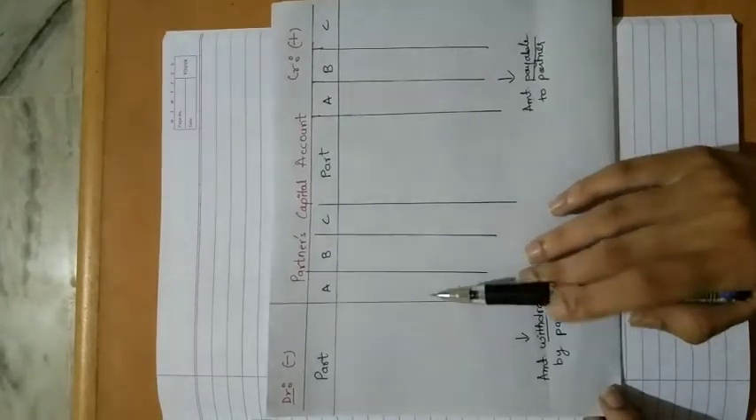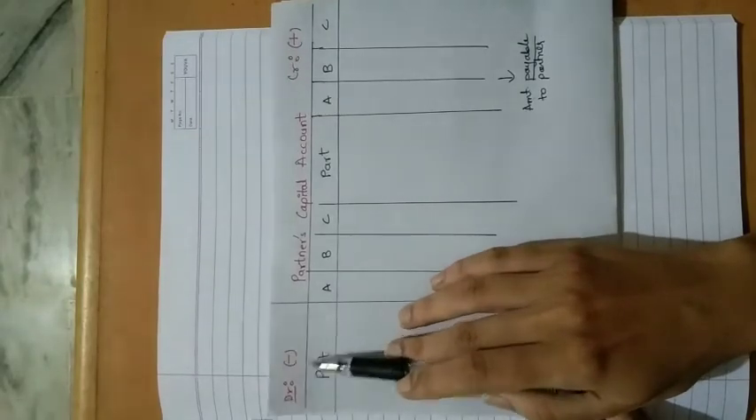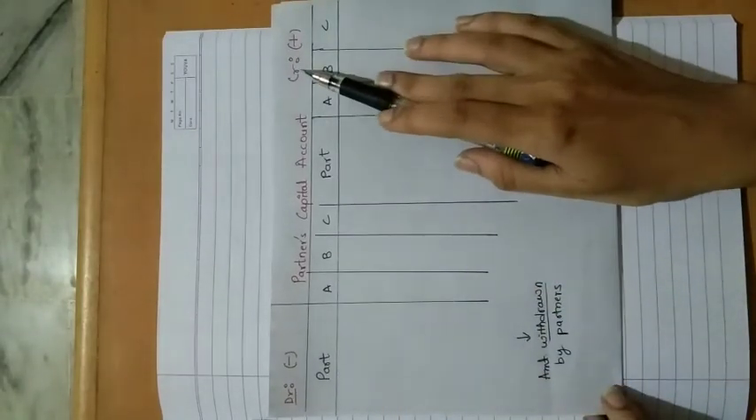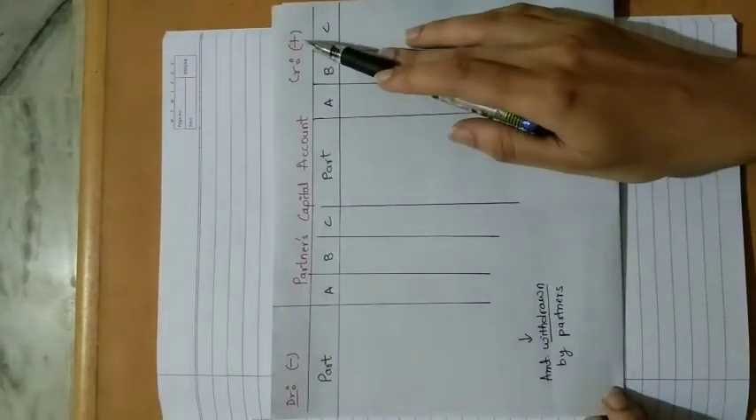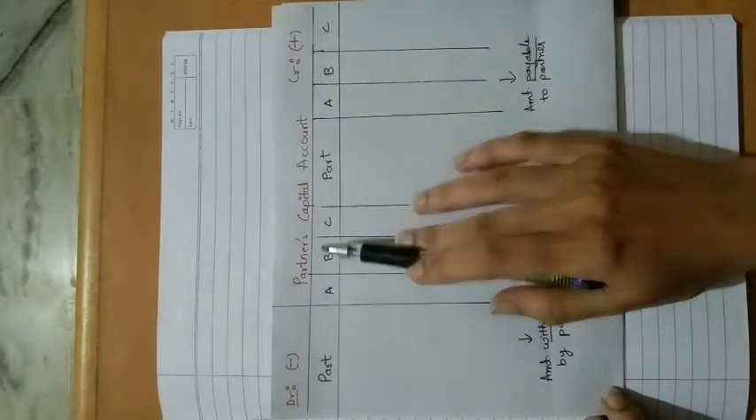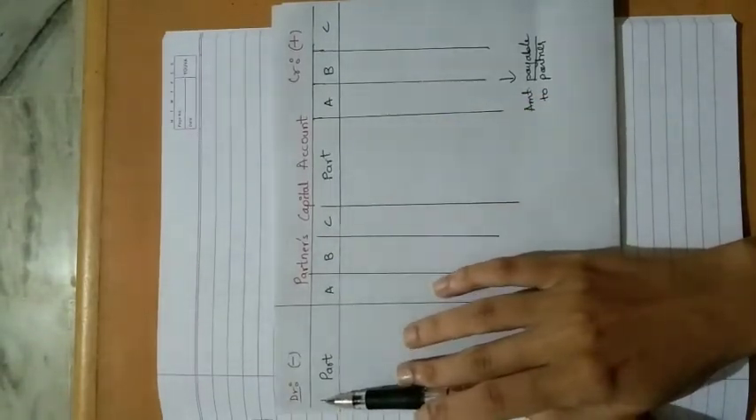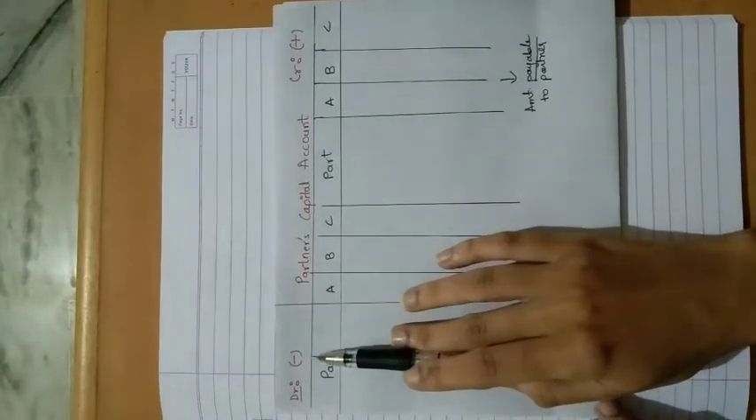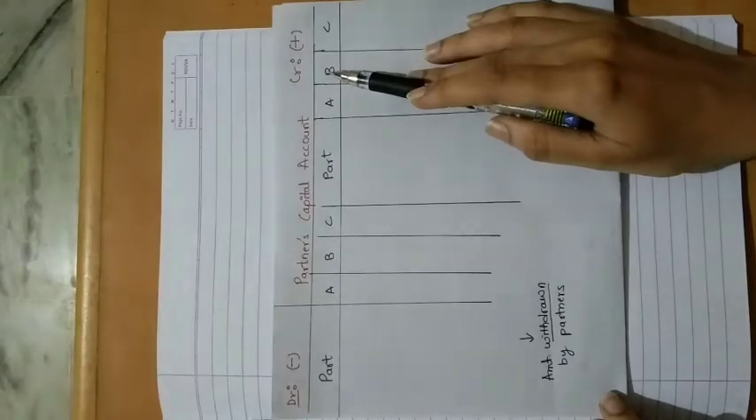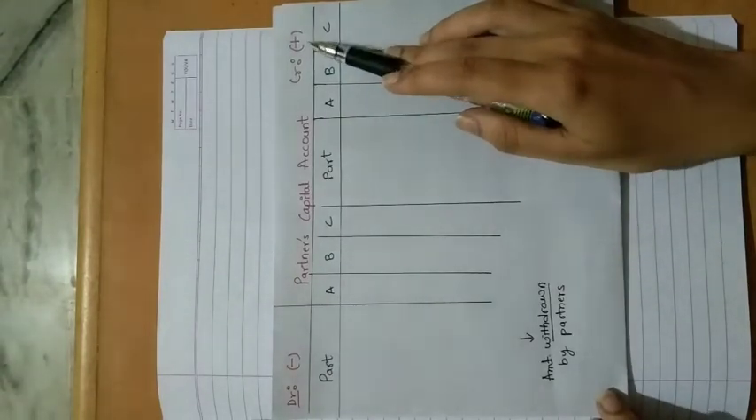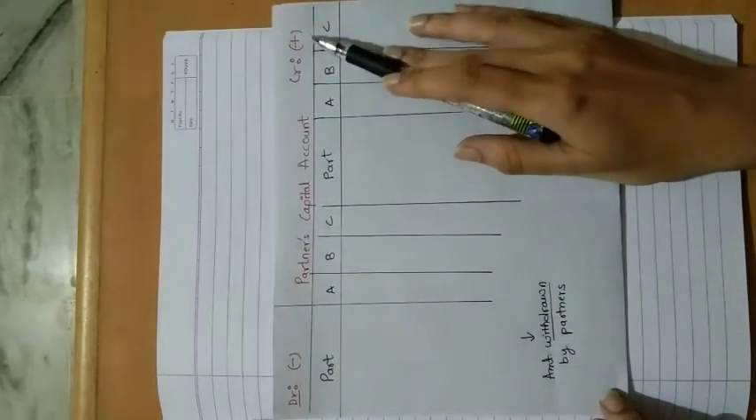Now the debit side means minus. Please understand this. This is the debit side and this is the credit side. Your debit side means minus and credit side means plus. So whenever it is said that the partner's capital account is debited, it means it is being minused. And if it is said that the partner's capital account is credited, then it means it is being added. So please understand this: debit means minus and credit means plus.